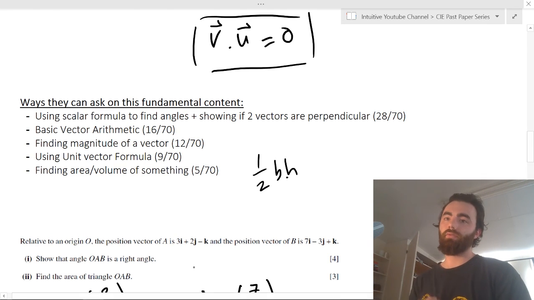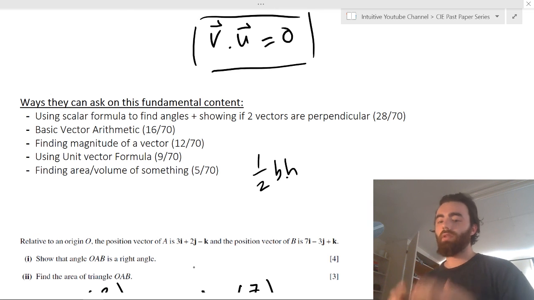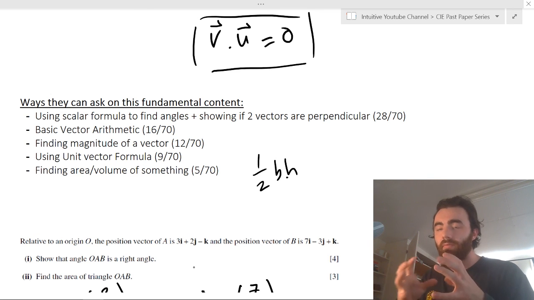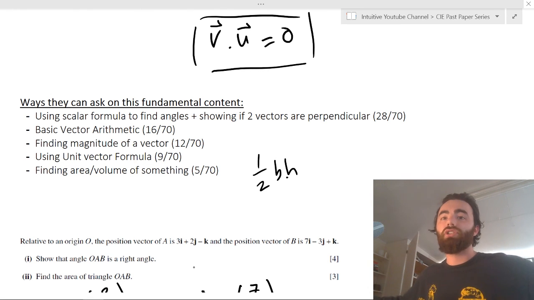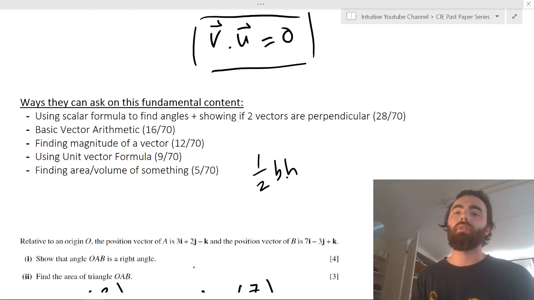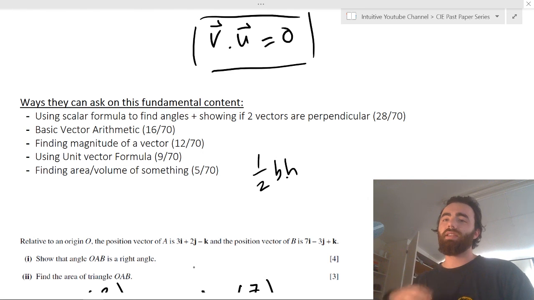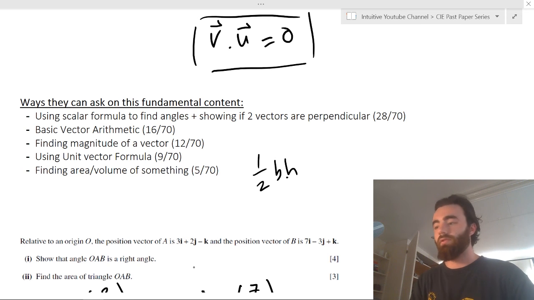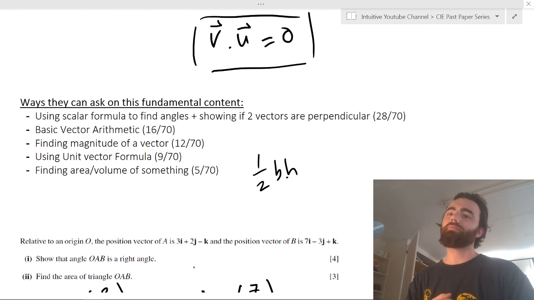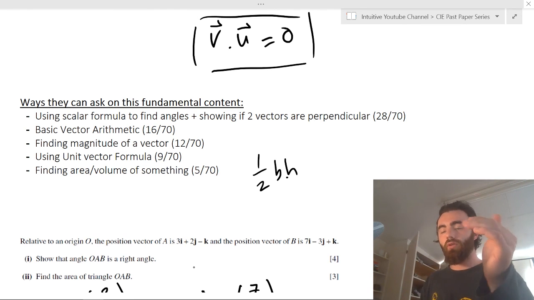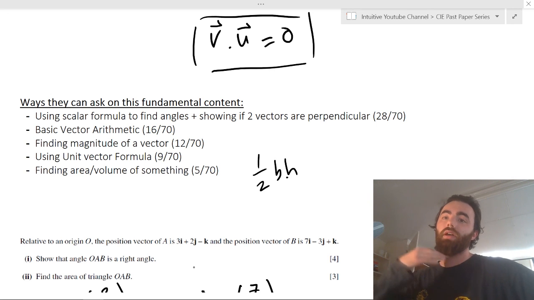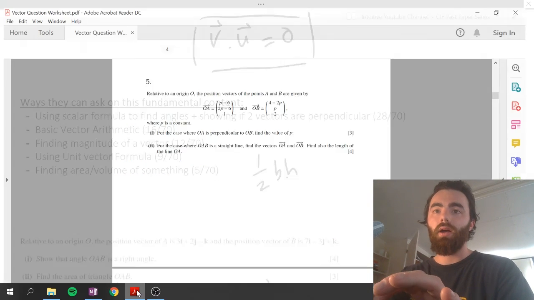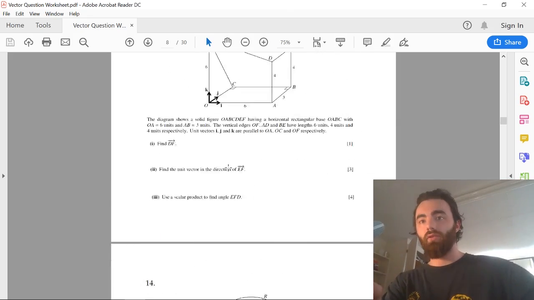So, again, very simple. Download the worksheet, go through and understand the fundamental content, which is very little. I've minimized it down so much. I've cut away all the unnecessary stuff and minimized it down for you. Look at that fundamental content and understand it. If you don't have much time, then don't worry, just jump right into the questions if your exam is tomorrow or something. And then go through all of those past paper exam questions which I've done on my worksheet and got the answers for you.